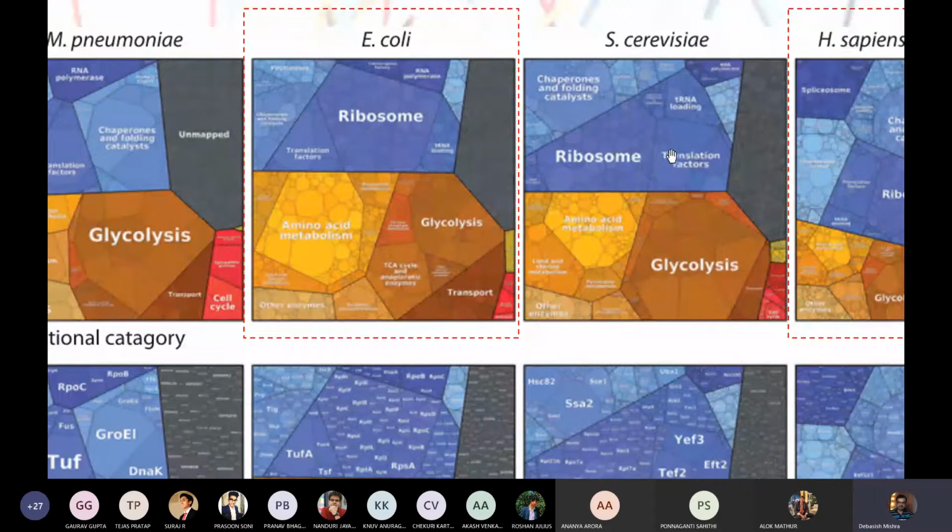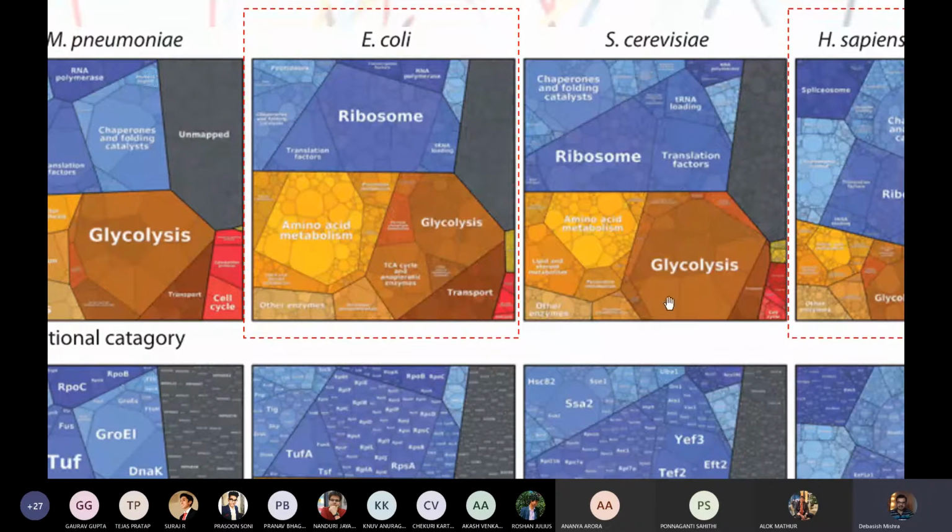Translation is the process when the message from DNA is translated to a protein. That's the translation process, and then they have RNA. So you see proteins regarding protein synthesis itself. Ribosome is the organelle which is used only for protein synthesis, right? So that means maximum proteins are dedicated to protein synthesis. That's funny, but that is the truth here.